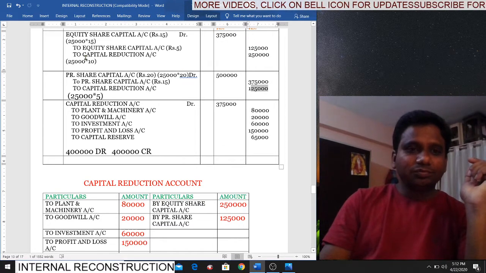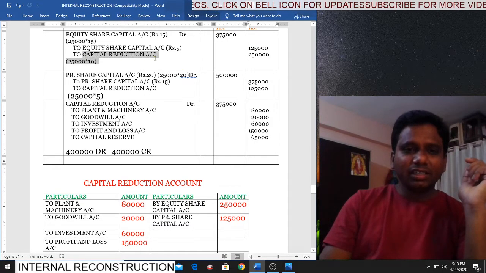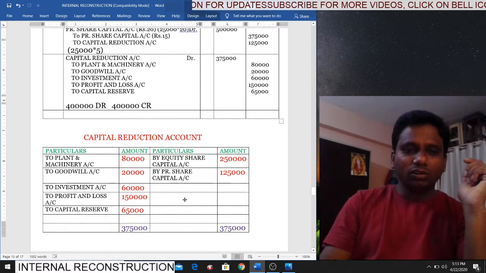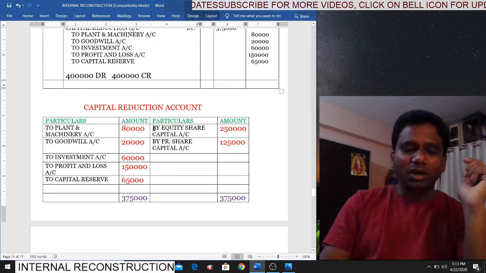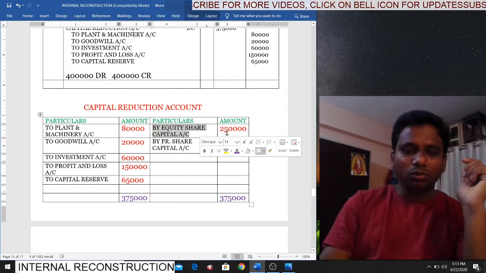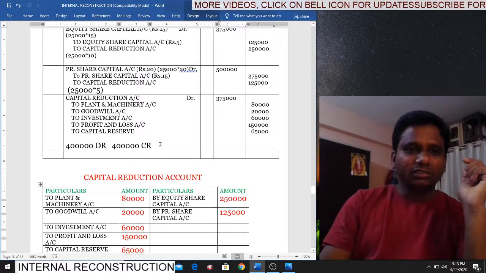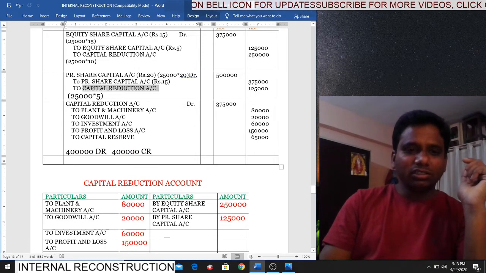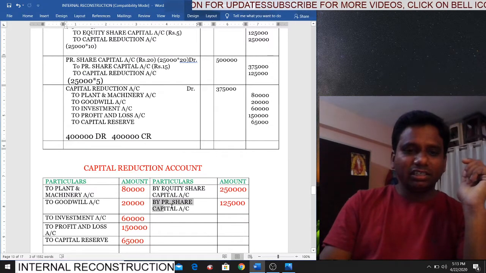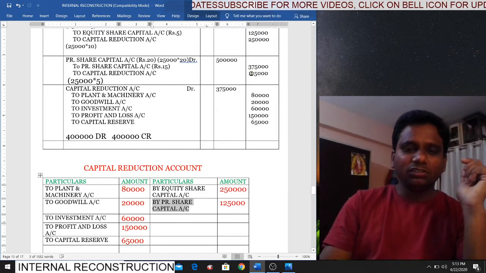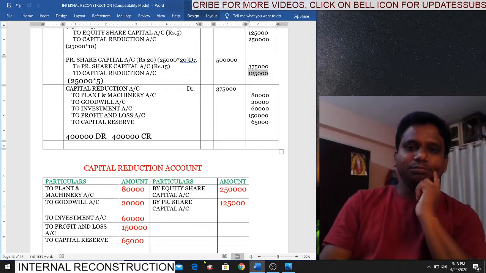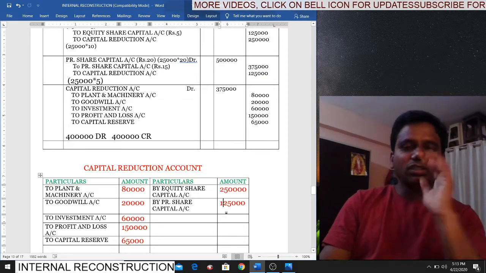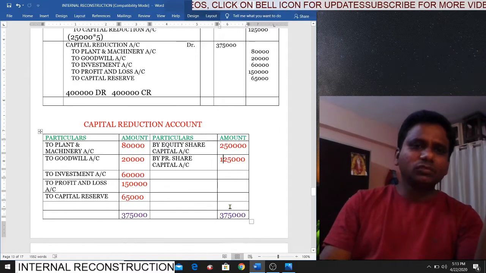See the posting here, capital reduction account is credited by how much? 2,50,000. So in the capital reduction account, on the credit side, by equity share capital account 2,50,000. Next, in the second entry also capital reduction account is credited. So on the credit side, by preference share capital, how much? 1,25,000. Is it clear, students? So simultaneous posting.